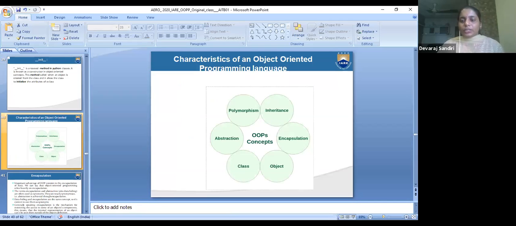Any doubt on it? See, today I explained class, object, attribute, method, nothing else. Only those four I explained. Any doubt on it? Tomorrow I will explain polymorphism, inheritance, encapsulation. These are all theory topics. Don't worry, these are all theory.